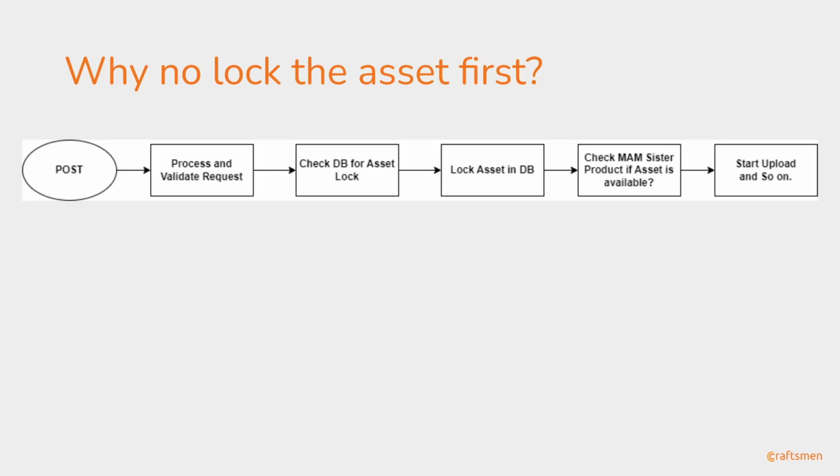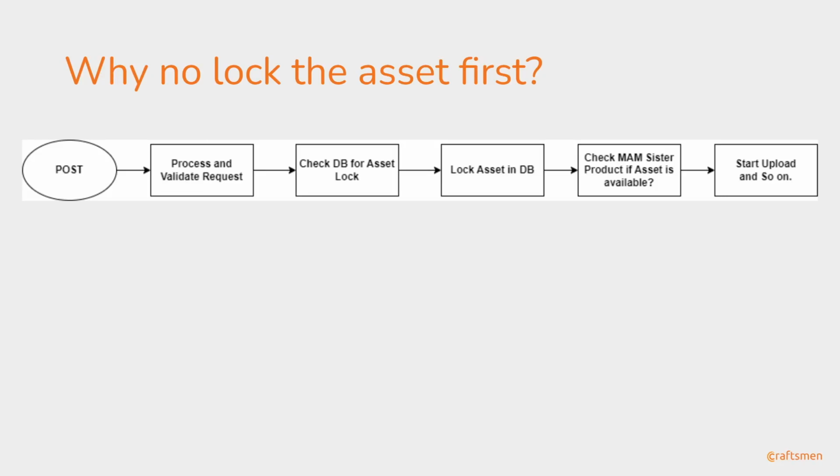When the request comes, we process and validate, then check for the DB lock, then lock it in the DB, then start checking the MAM sister product. If that is not available, then we have to unlock that asset, then start the upload. There are failure cases in each step. I didn't write it in the flowchart, but I think you got the gist of it.